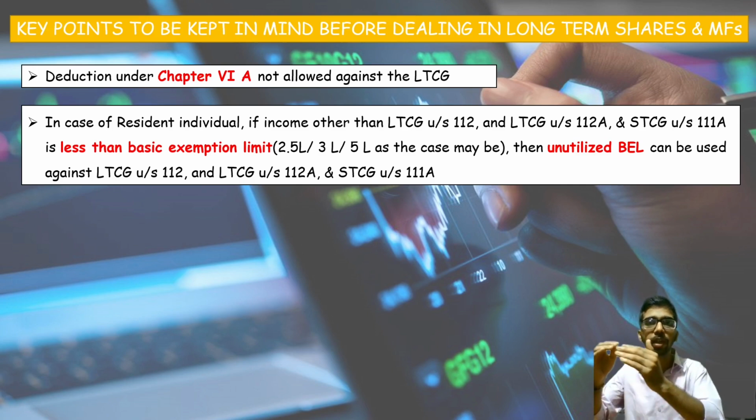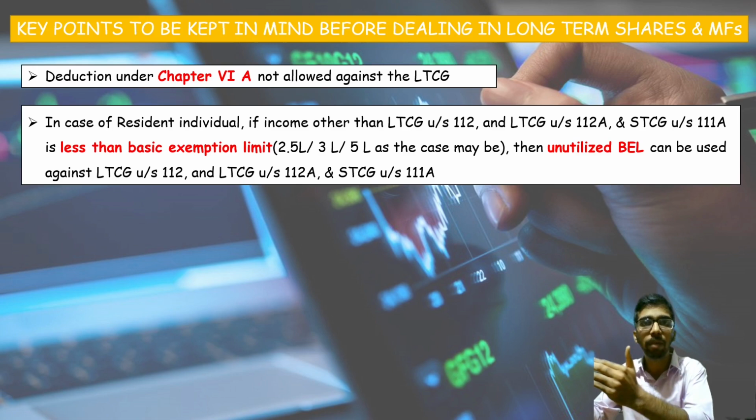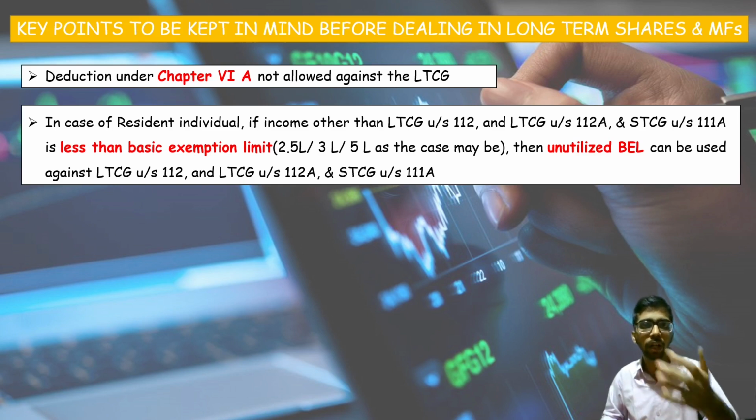First, that should be set off against other income. Next, even though any balance remains, those unutilized balances will be set off against these sections. You will understand this sentence in our next example.